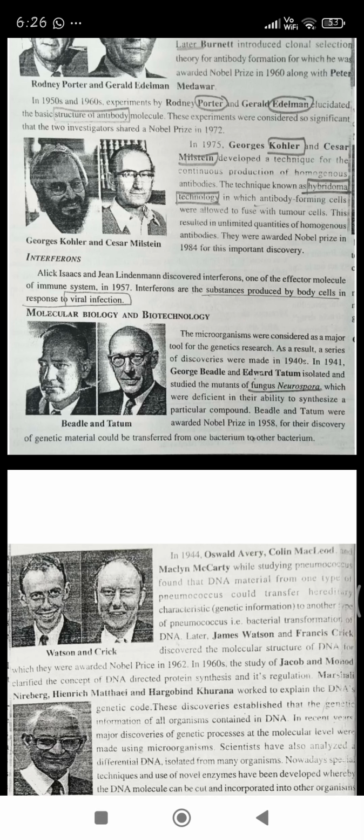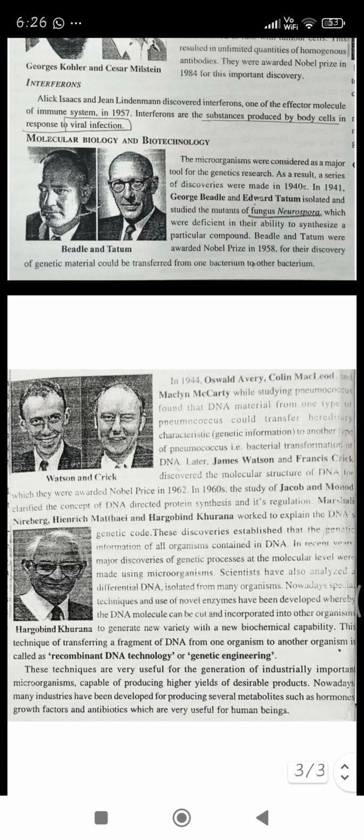In 1944, Oswald Avery, Colin MacLeod and Maclyn McCarty, while studying pneumococcal disease, found that DNA material from one type of pneumococcus could transfer hereditary characters, that means genetic information, to another type of pneumococcus.